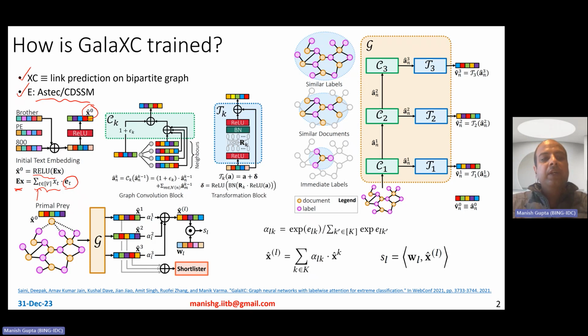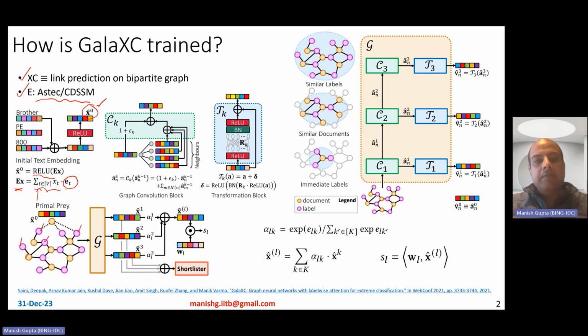Okay. So anyway, we have the embedded text, whether it is the label text or the document text, either of the two, right? So basically, for each of the nodes in the bipartite graph, you have the embeddings. The pink or purple ones that you see here are the labels, and the orangish brown ones that you see are the documents. Okay, so what next?